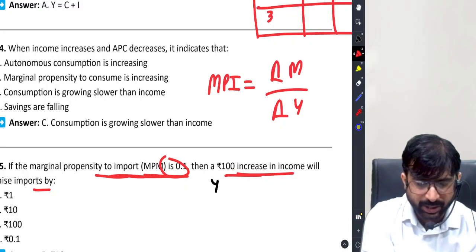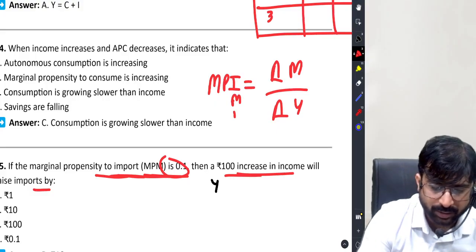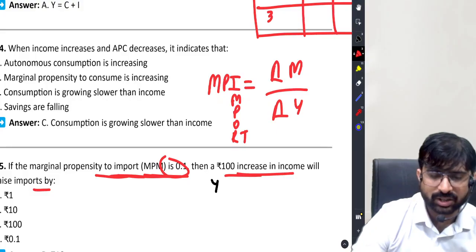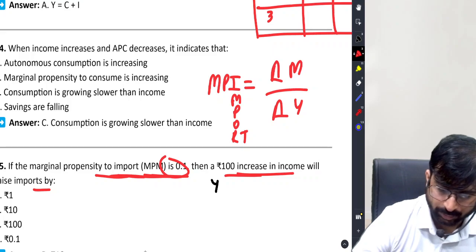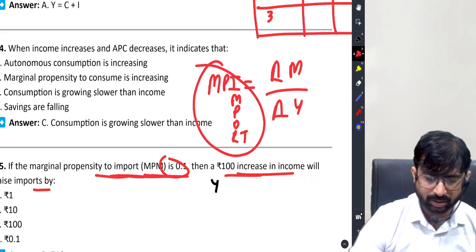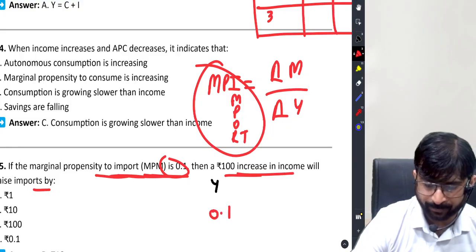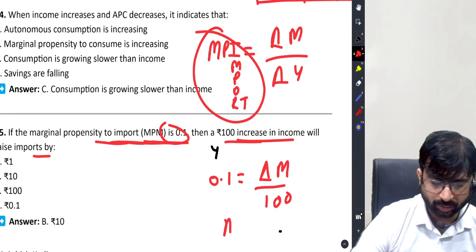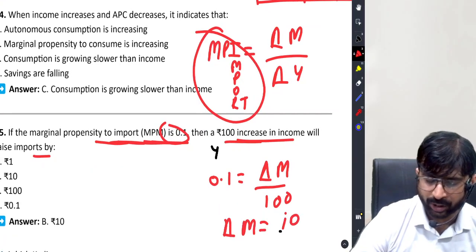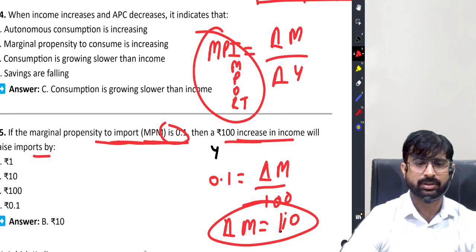MPI is change in import by change in income, so it's 0.1. Change in imports I don't know, change in income I know, 100. So delta M equal to 100 into 0.1, 10 crores or whatever it is.